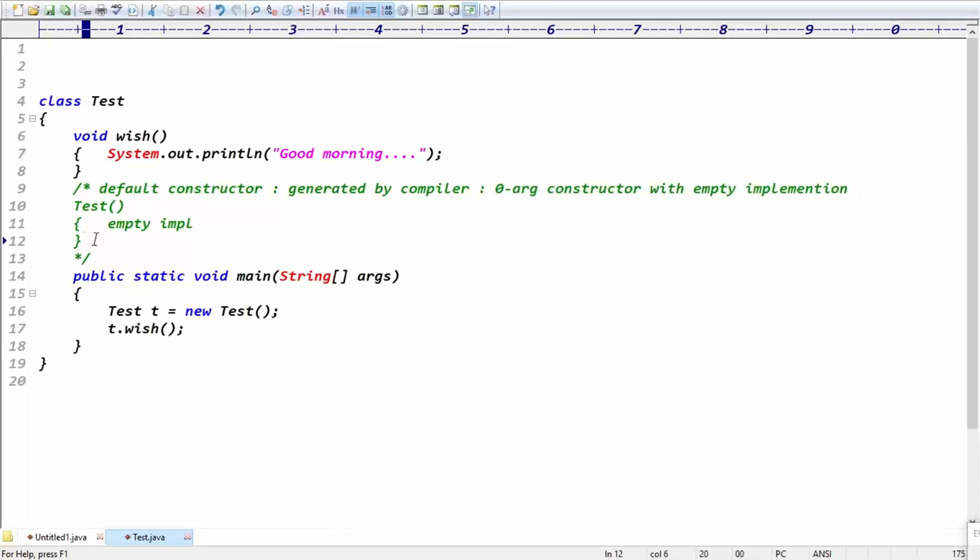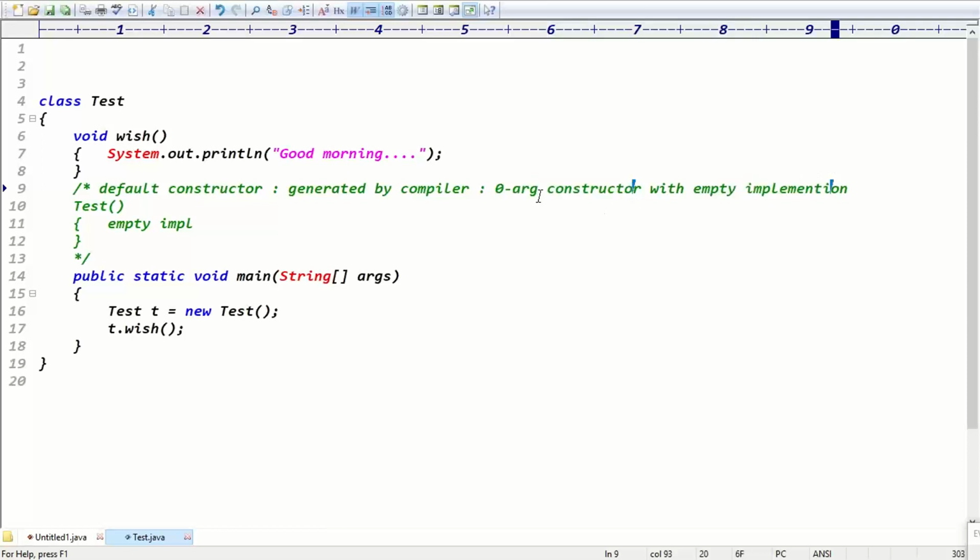Guys, are you clear now? What concept is this basically? The default constructor concept. Test t equal new test. After the new keyword is the constructor, a zero argument constructor. Up to the last class we didn't define any constructor, so the compiler generates the default constructor, a zero argument constructor with empty implementation.